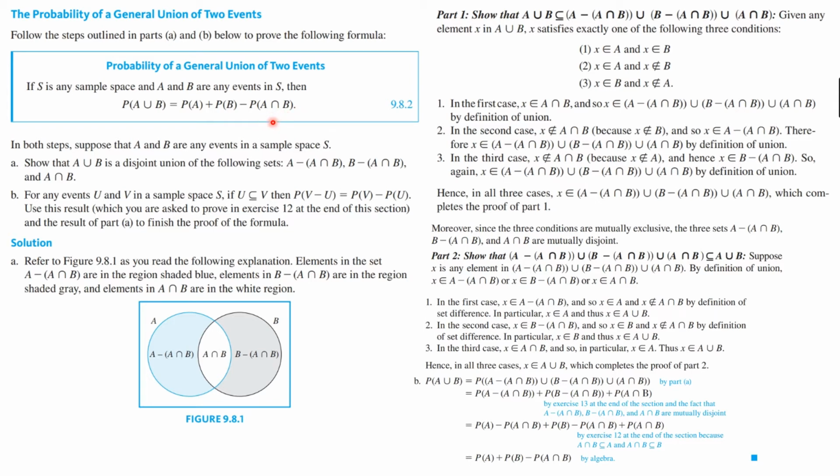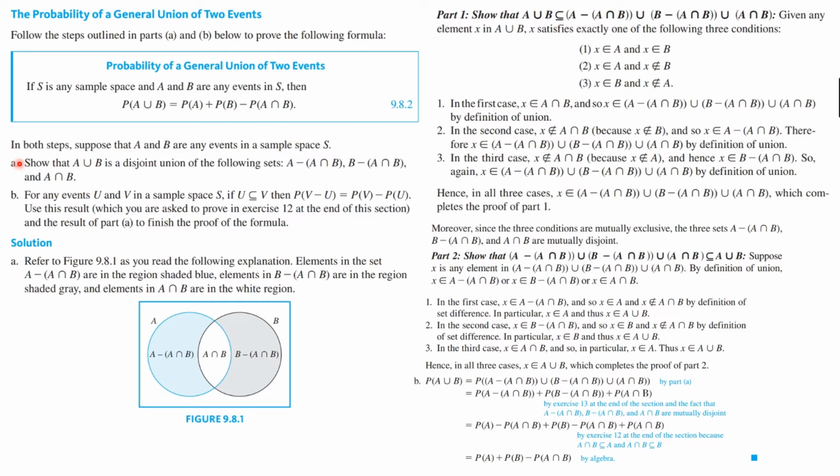Now notice that we already know that this is true if the two sets don't intersect, because then they're disjoint. We learned, one of the axioms was, the probability of A union B is equal to the probability of A plus the probability of B, and we know that this probability is 0 by another axiom. So this is definitely true if the two events don't overlap, if they are disjoint. But we have to prove what happens if they're not disjoint.